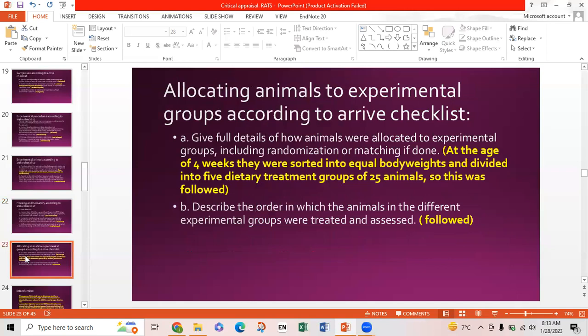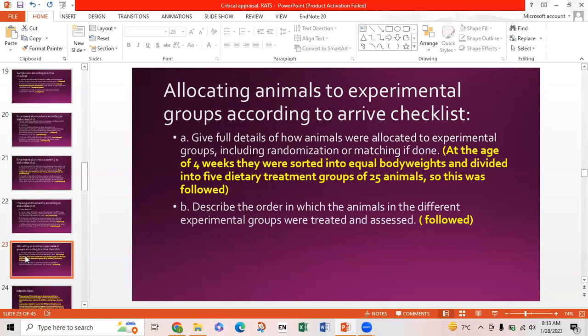Next heading in the ARRIVE checklist is allocating animals to experimental groups. According to the ARRIVE checklist, give full details of how animals were allocated to experimental groups, including randomization or matching if done. It was told in the article that at the age of 4 weeks, they were sorted into equal body weights and divided into 5 dietary treatment groups of 25 animals. So this point was followed.